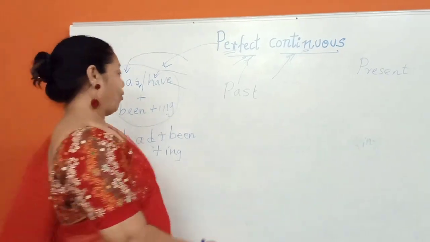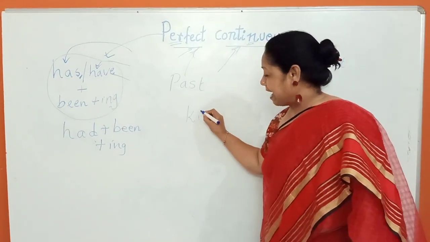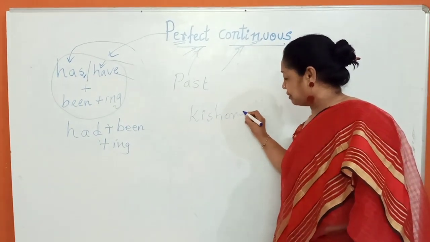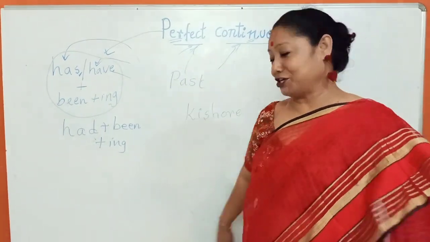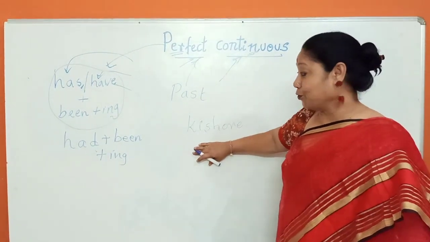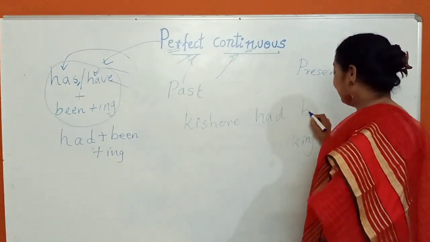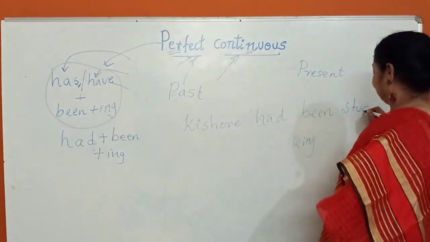One more child I call here, that is Kishore. I have a very favorite student. His name is Kishore Rak. So I mention his name here. Kishore had been studying.